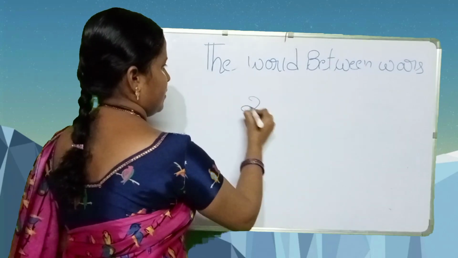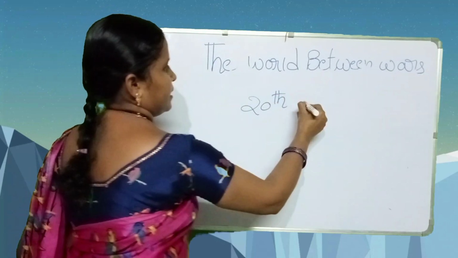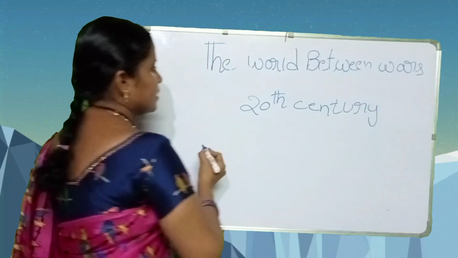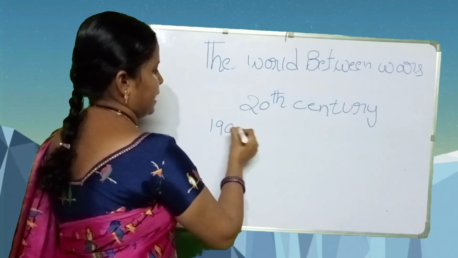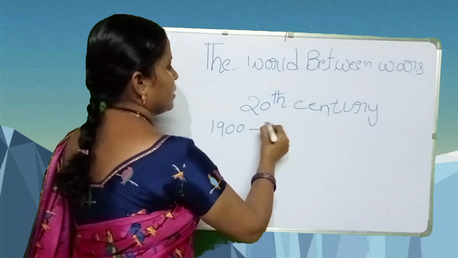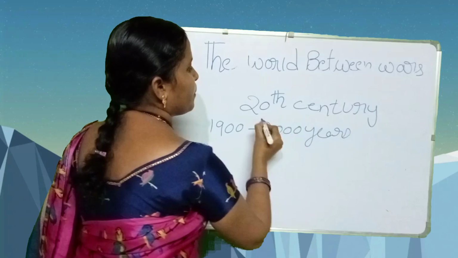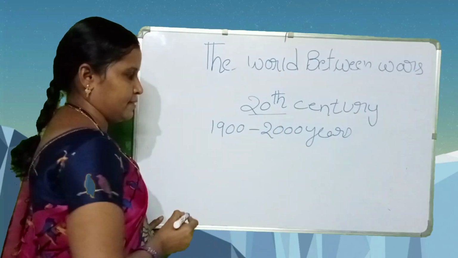Here, the 20th century. From 1900 to 2000 comes under the 20th century.